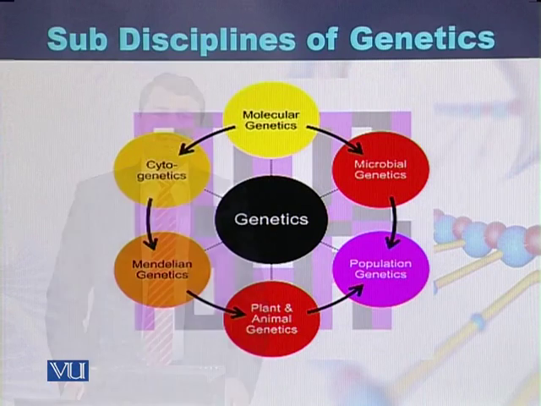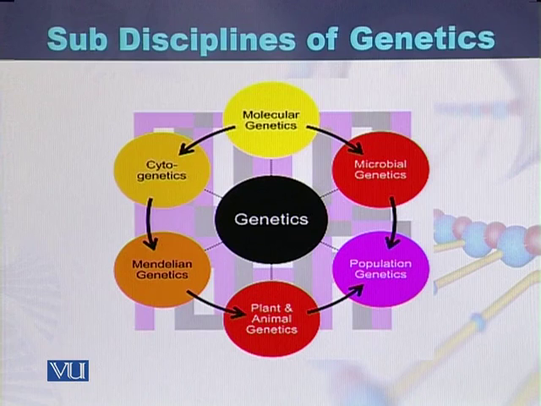But for those geneticists who classify genetics into many sub-disciplines, these are the major sub-disciplines. Molecular genetics deals with genetics at the molecular level. Cytogenetics is where we study the chromosomes and the banding pattern of the chromosomes.